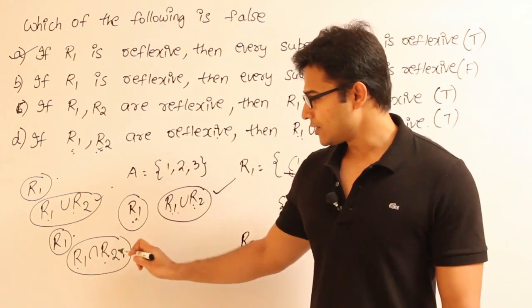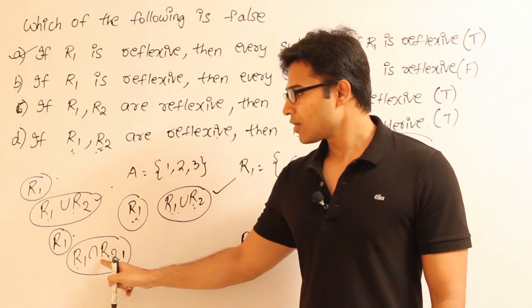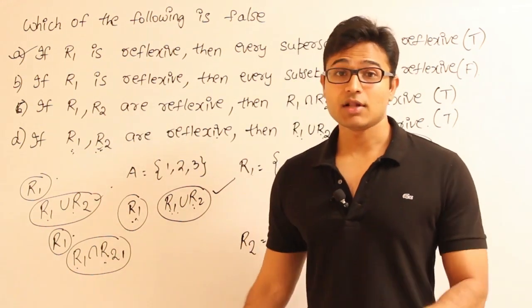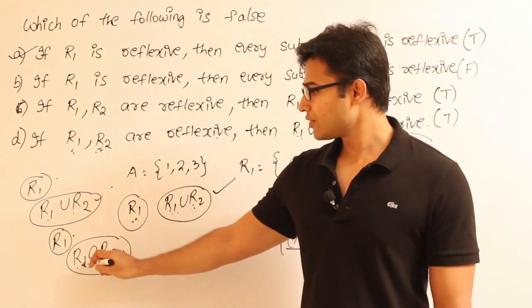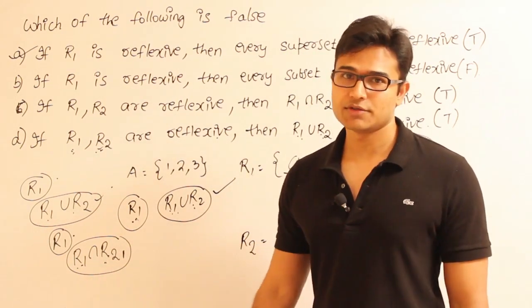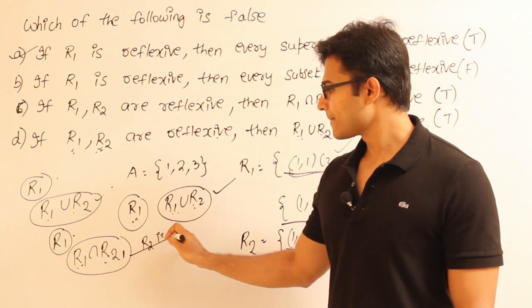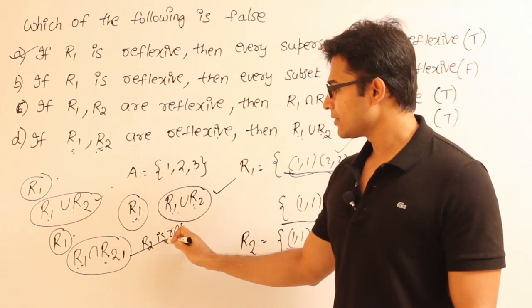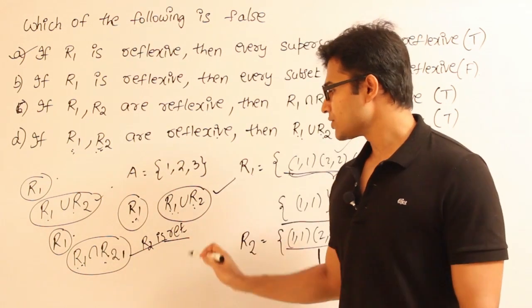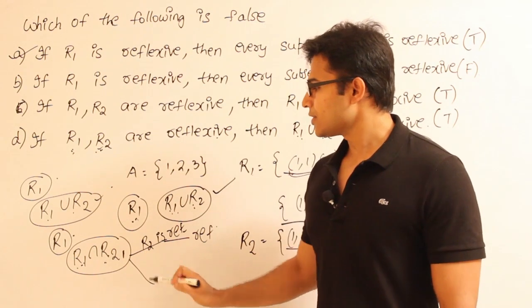Why? Because if R2 is reflexive, then both R1 and R2 will contain all the diagonal elements, and so R1 intersection R2 will contain all the diagonal elements, and it is going to be reflexive. Otherwise, what is the other case?